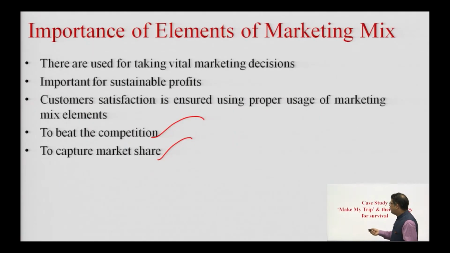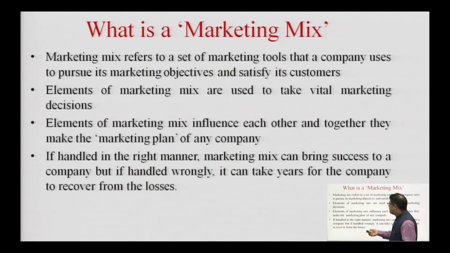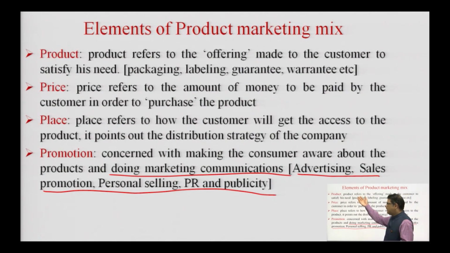Let us quickly rewind and recap what we learned in this lecture. The recap is as follows. We talked about the elements of marketing mix. We started with the elements of marketing mix for a product. In this case we talked about the 4 P's, that is product, price, place and promotion. Then there were some definitions and examples.